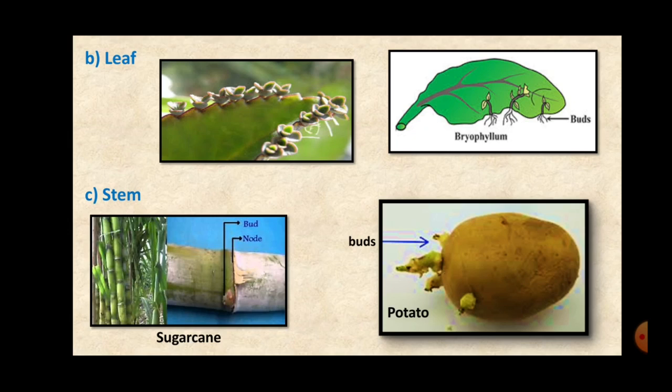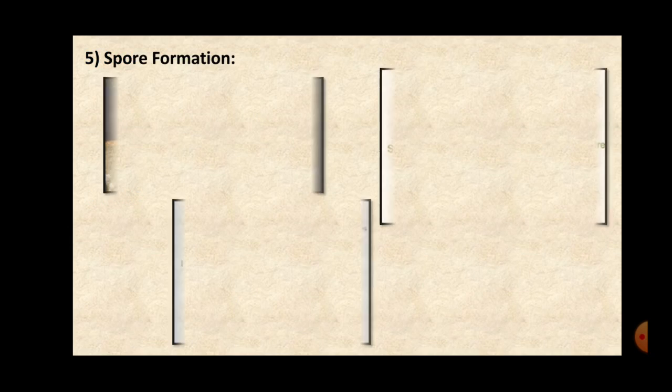So this is all about the vegetative propagation in plants, which takes place with the help of the root, stem, leaf and the buds.